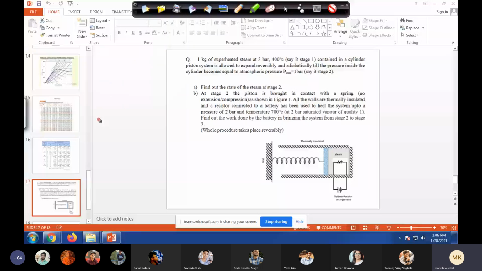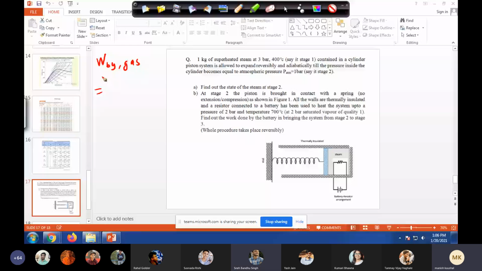Now work done by gas. That is the other component. If we go back, we have two things, right? So work done by gas. Anyone? This should be easy for you now. Work done by gas means gas is working against the spring, right?